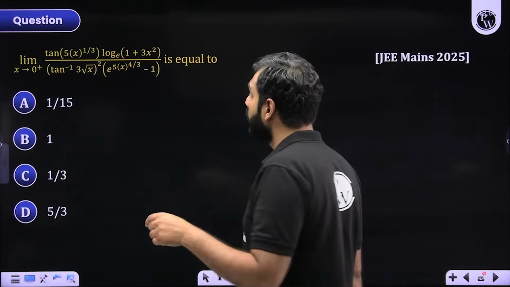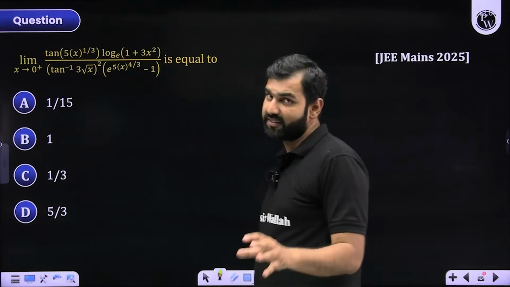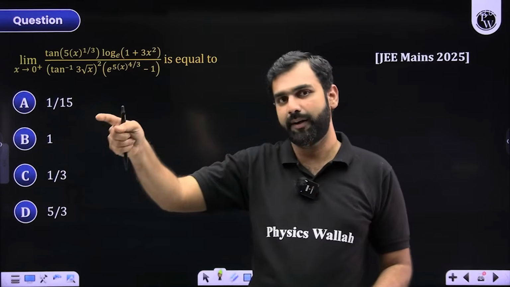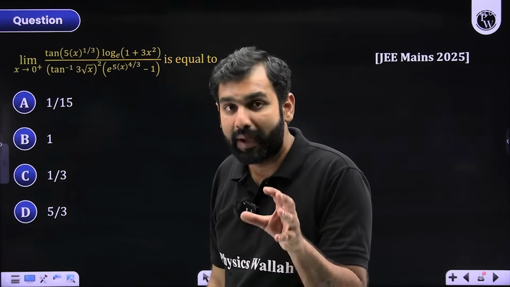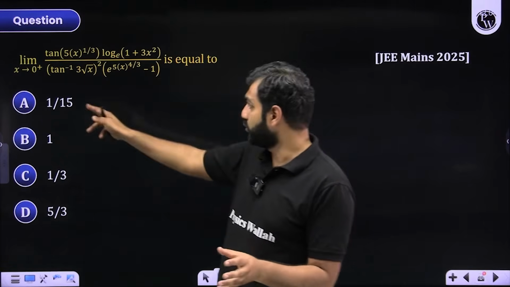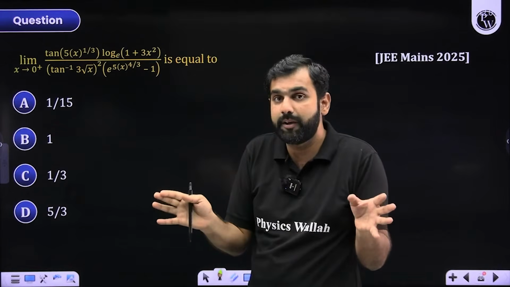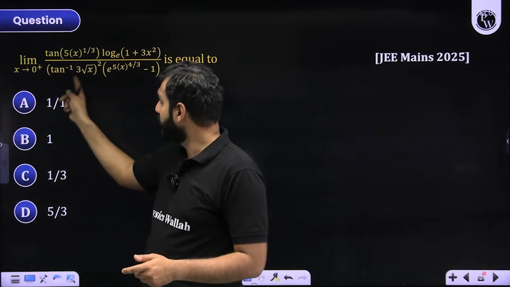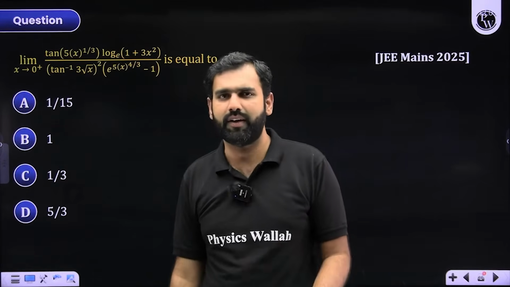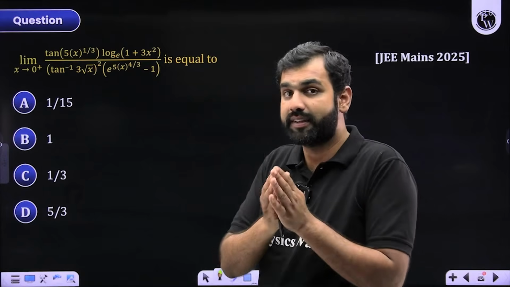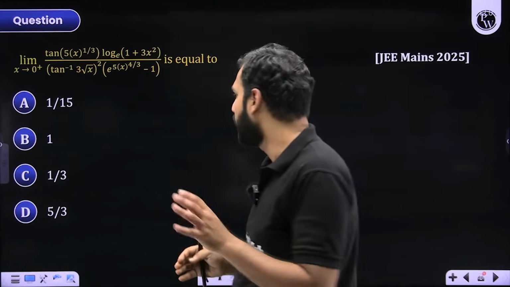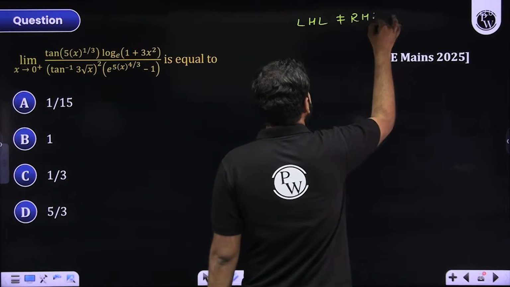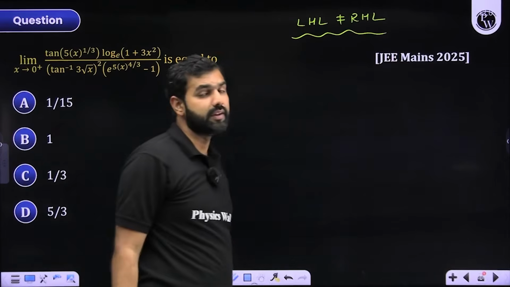So that's where they're not saying that x is approaching 0. If they say that x is approaching 0, then whatever value of this expression you get when x approaches 0 from right hand side, and the value which you will get when x is approaching 0 from left hand side will be different. Why will it be different? Because when x approaches 0 from right hand side it will be defined, but when x approaches 0 from left hand side, it will go not defined, and when it is not defined, the limit wouldn't exist. And in that case, you will say that the limits LHL and RHL are not equal. And if the left hand limit and the right hand limit are not equal, then you will say that the limit does not exist.